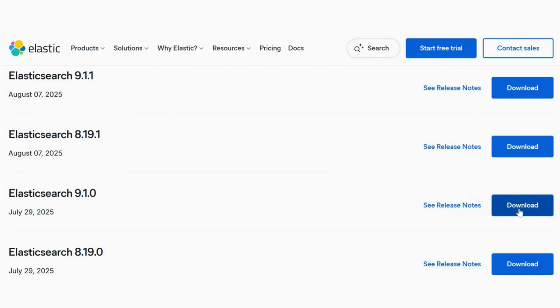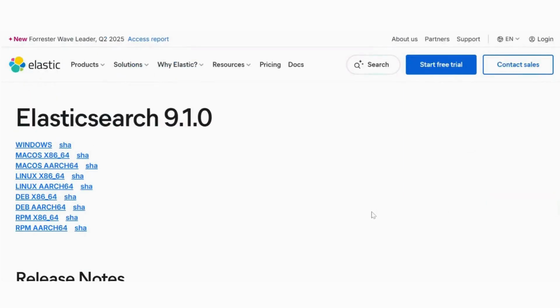Click Download to get Elasticsearch. You can also select your operating system here. Since I'm using Windows, I'll download the Windows version. If you're using another OS, you can download the corresponding version. For this training, we'll stick with version 9.1.0.